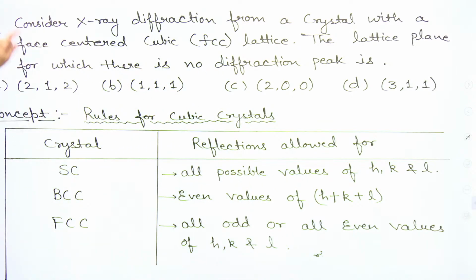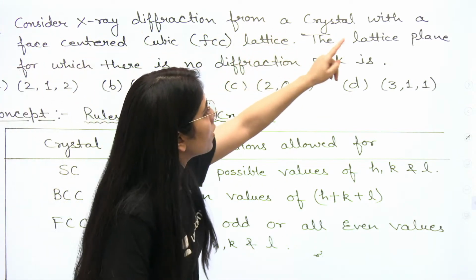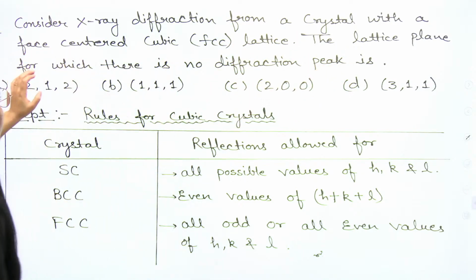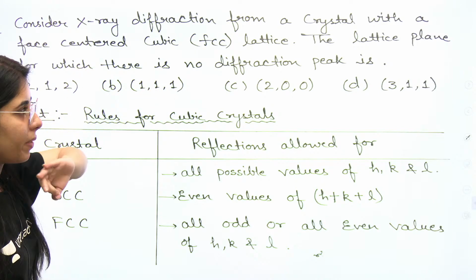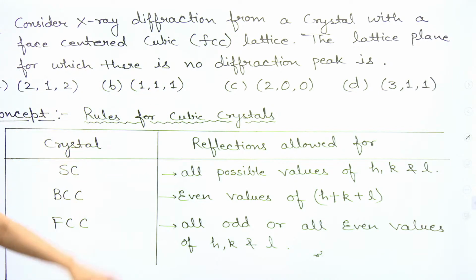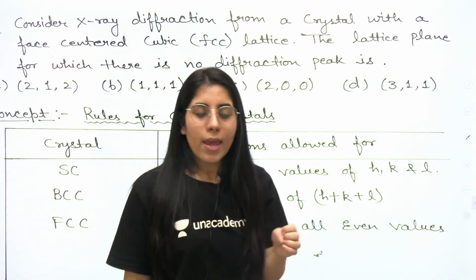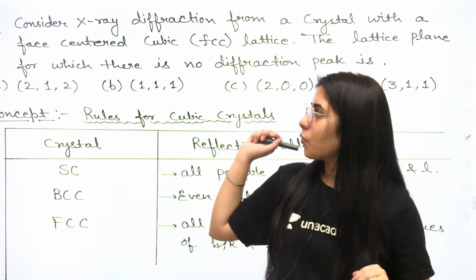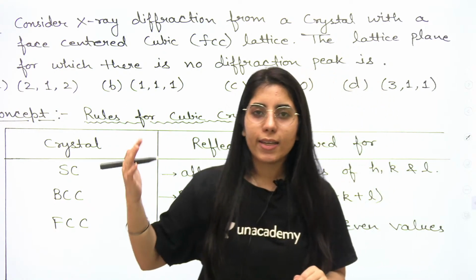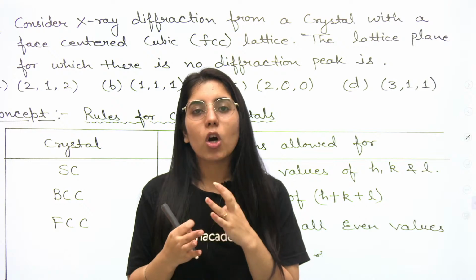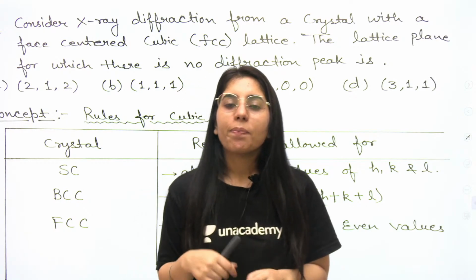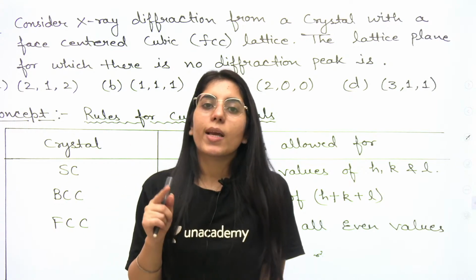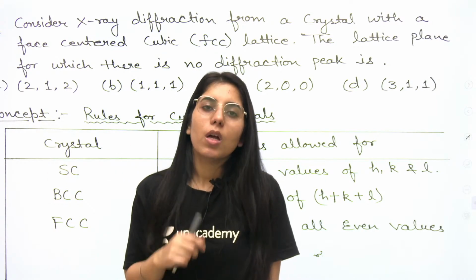Now let's talk about the next point, guys. So here the question is: consider X-ray diffraction from a crystal with a face-centered cubic FCC lattice, the lattice plane for which there is no diffraction peak. Okay, that means diffraction will not take place. To answer any such question where they have given you the Miller indices and mentioned what type of structure the lattice has, whether FCC, BCC or simple cubic, there are a few examples which you should know, for example, NaCl.